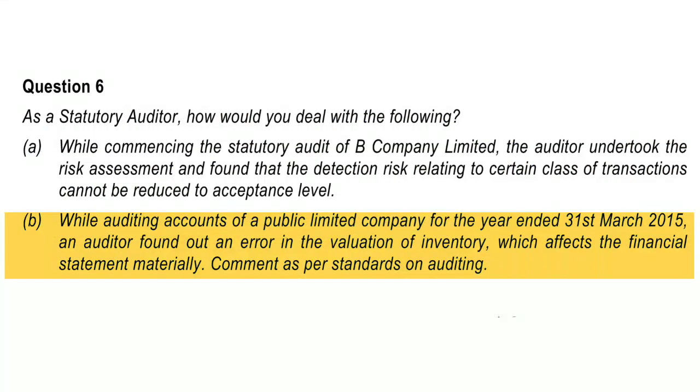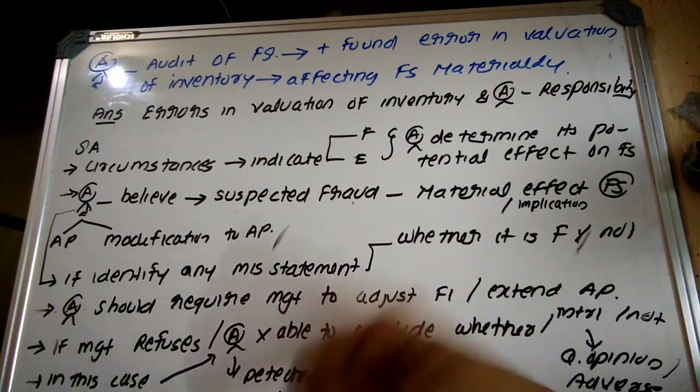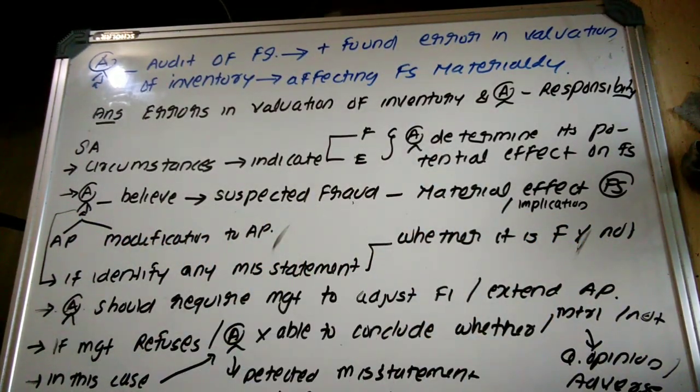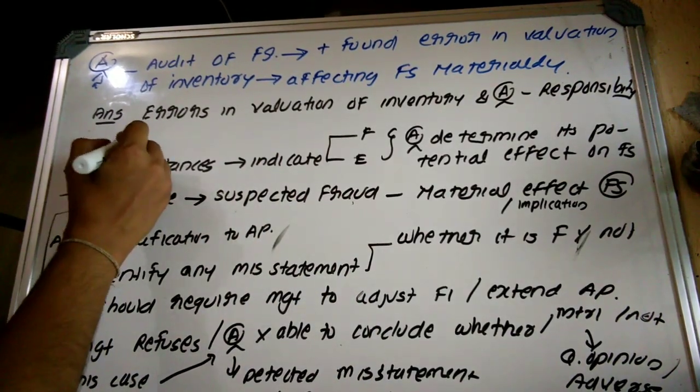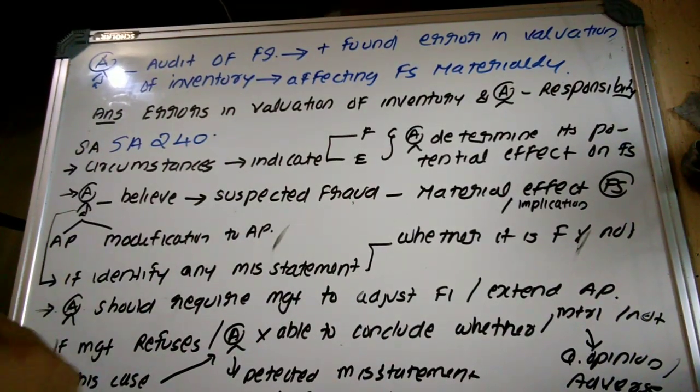Okay, we are moving towards question 6B, which states that while auditing accounts of a public limited company for the year ended 31st March 2015, an auditor found an error in the valuation of inventory which affects the financial statement materially. Comment. So it is mainly stating that the auditor appointed to conduct the audit of the financial statement found an error in valuation of inventory materially affecting the financial statement. So it may be what? Error or fraud. So indicate what? SA 240. Auditor's responsibility in respect of fraud in a financial statement.